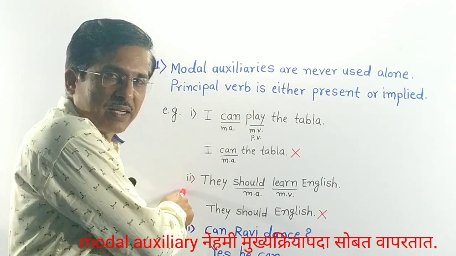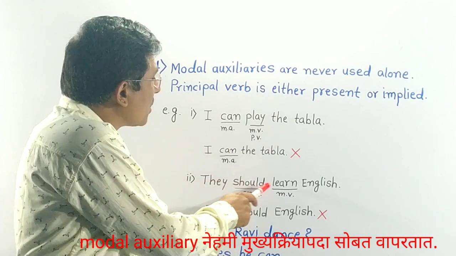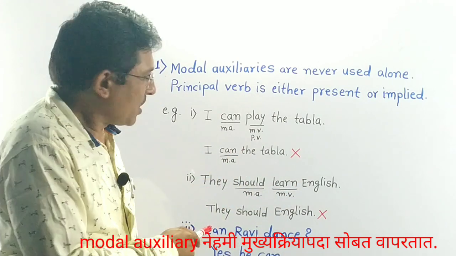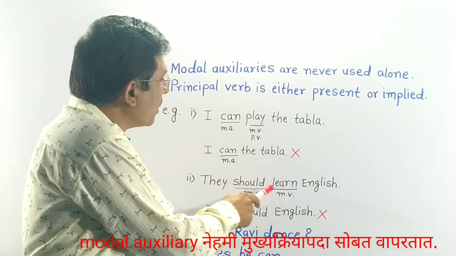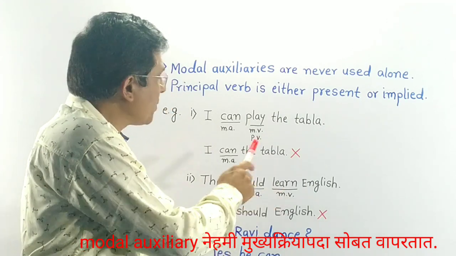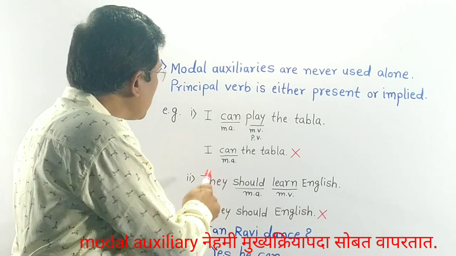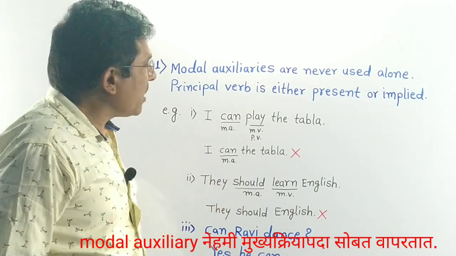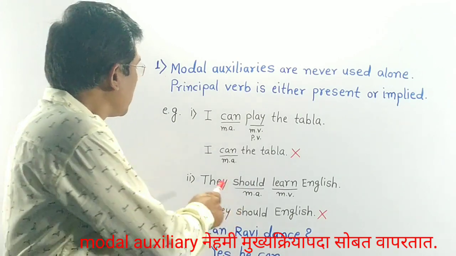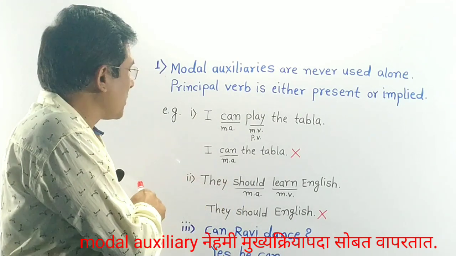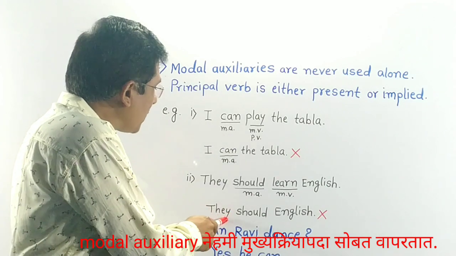See the second sentence. They should learn English. In this sentence, should is modal auxiliary, learn is main verb or principal verb. The sentence means त्यांनी इंग्रजी शिकायला पाहिजे. This is a meaningful sentence. Now see this sentence.